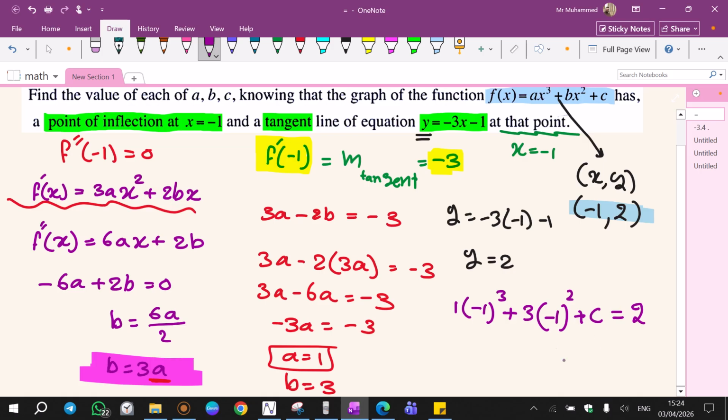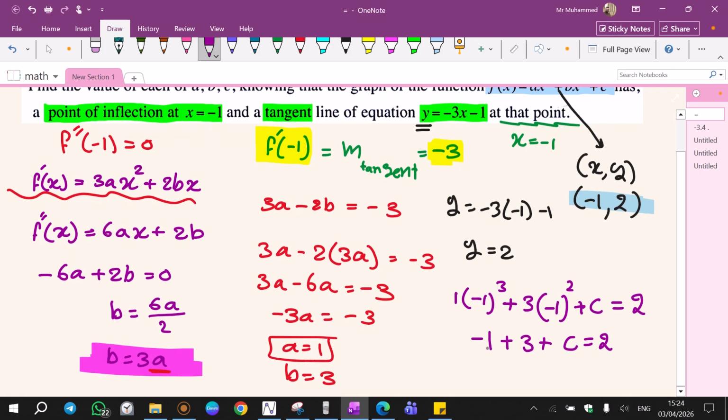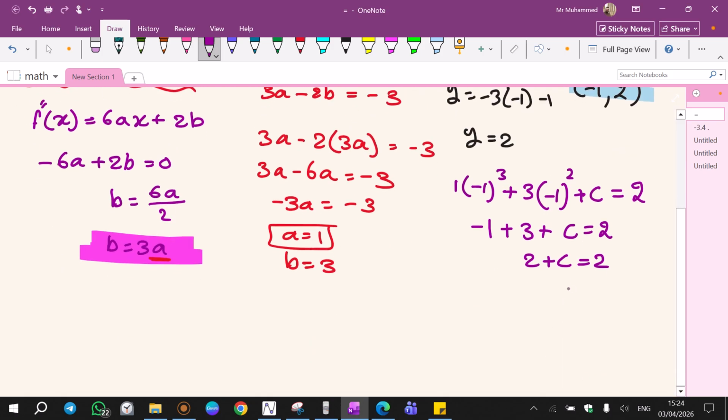Now we can easily find c. -1 power 3 is still -1 times 1 is -1 plus -1 power 2 is +1 times 3, that's 3, plus c equal to 2. Now -1 plus 3 is 2, 2 plus c equal to 2, 2 goes to the other side, c equal to 0. Now I found the value of a, I found the value of b, I found the value of c as well. That's a great question.